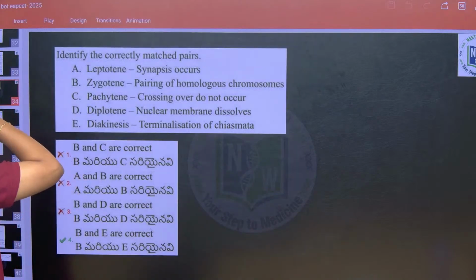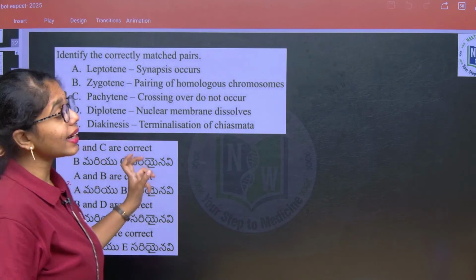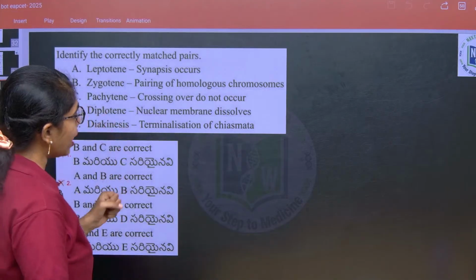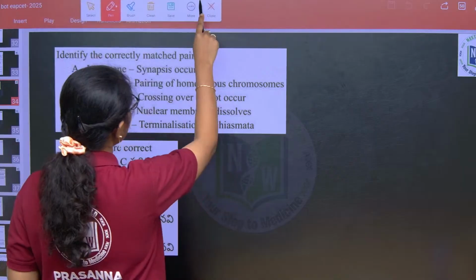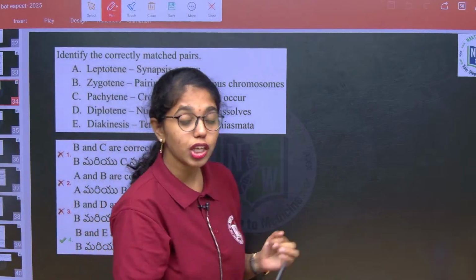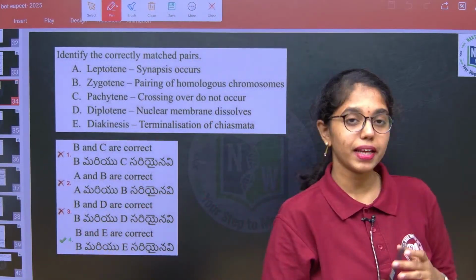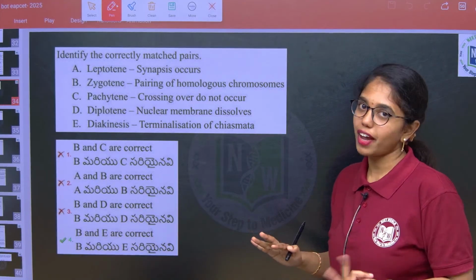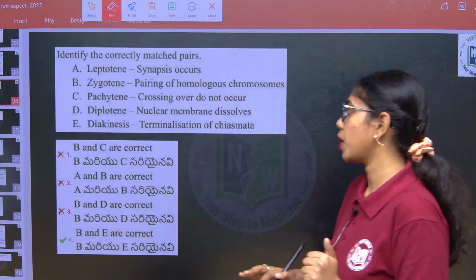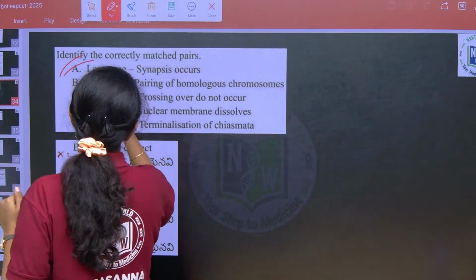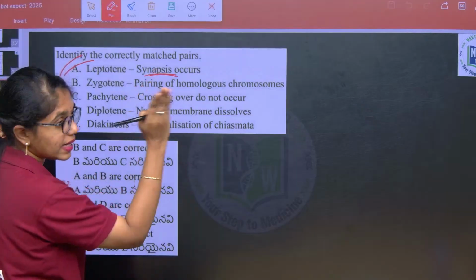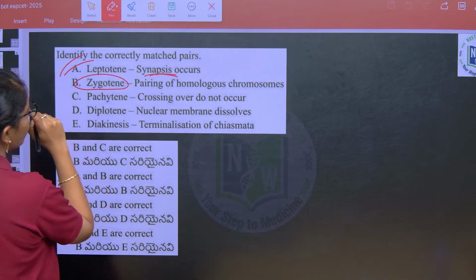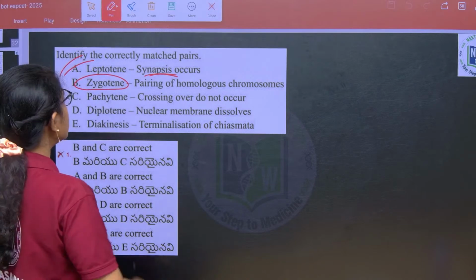Fine. And then identify the correctly matched pairs. I said in all the sessions where I have discussed the PYQs from cell biology concepts that you will definitely get a question from the first 5 substages of prophase 1. So here, leptotene, no, synapsis is not formed in leptotene, synapsis is formed in zygotene. Zygotene, pairing of homologous chromosomes takes place, that is correct.